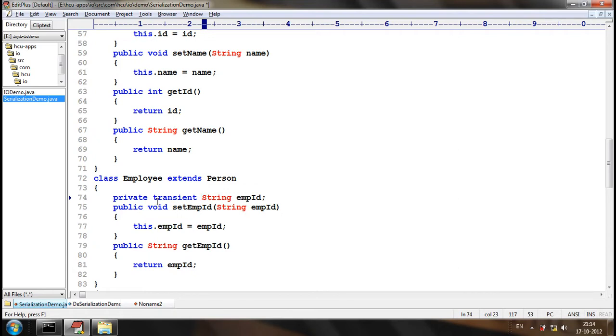But that is not the purpose here. To restrict the attribute from serialization, we have a specific access modifier, transient. If the purpose is to make an attribute common to all the objects of the class, then we make it static. If the purpose is to restrict it from serialization, then we use transient.